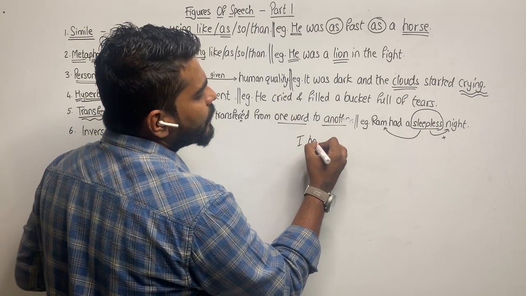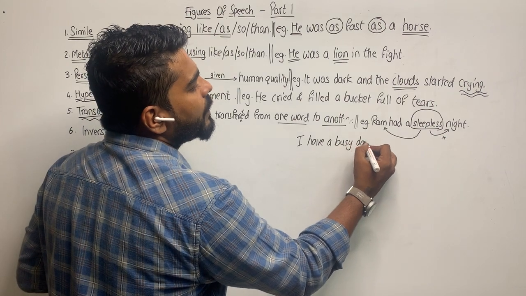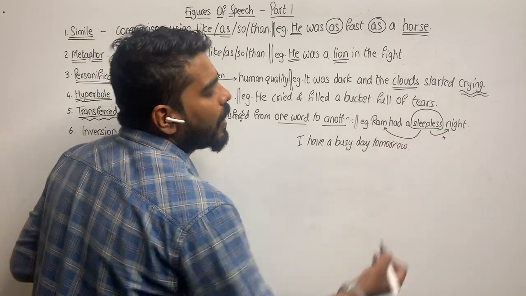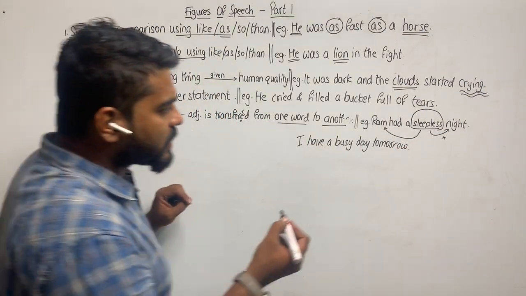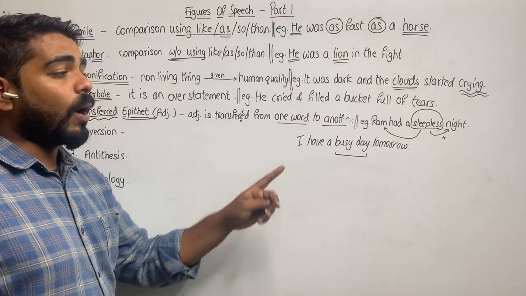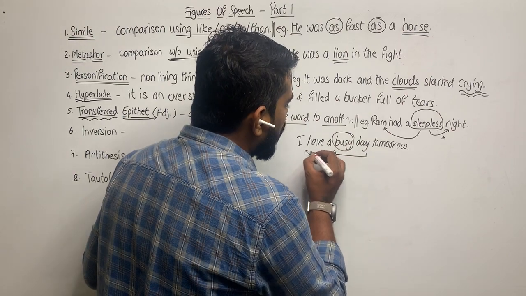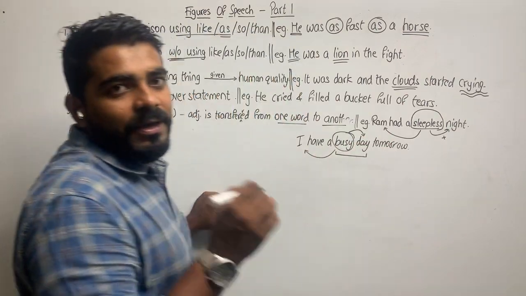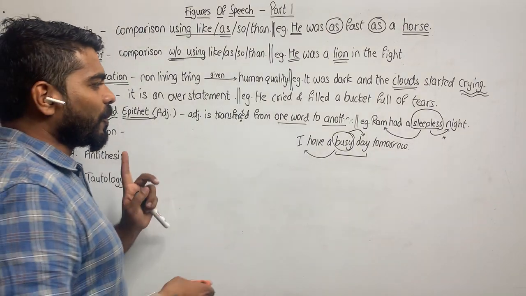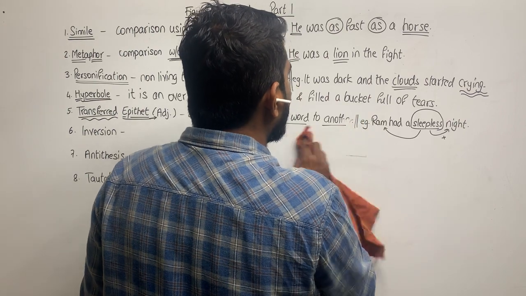I have a busy day tomorrow. I have a busy day tomorrow. What is written? Busy day. Is the day going to be busy? No, I am going to be busy. So the adjective busy is transferred from I to day. Hence, the sentence is called transferred epithet. I hope all of you have understood this. A very simple one, an adjective is transferred from one to the other word.